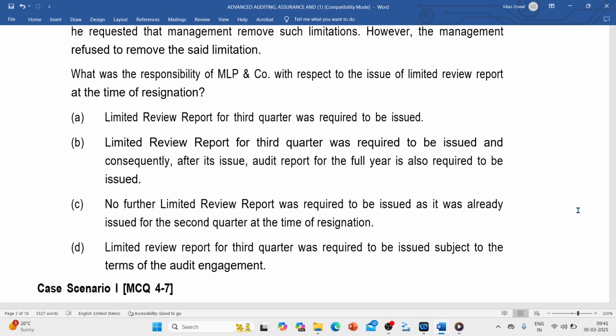Since it's a listed company, the requirement as per SEBI is that once you issue the third quarter report, the audit report will also be required to be issued. So once the three quarters have been issued, the fourth quarter report and the entire annual report are to be issued. So B will be the more appropriate answer.